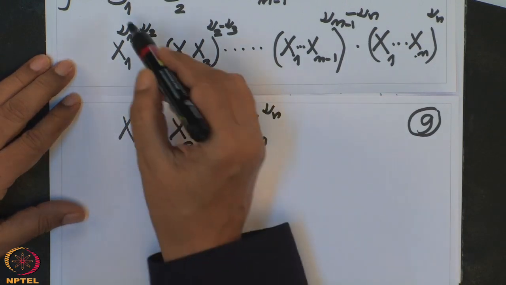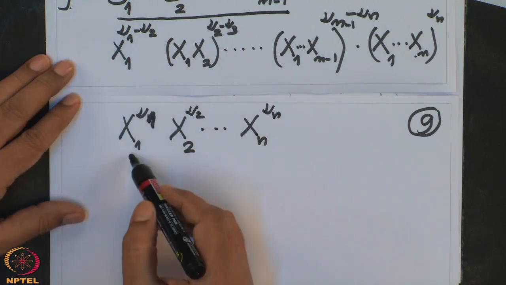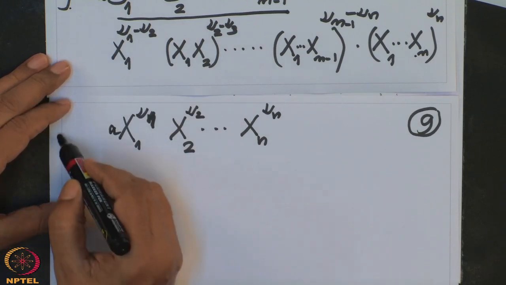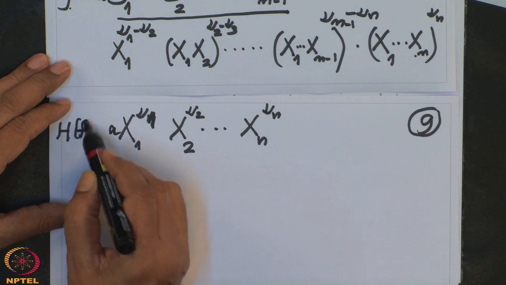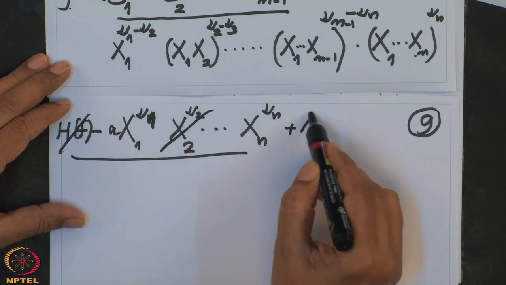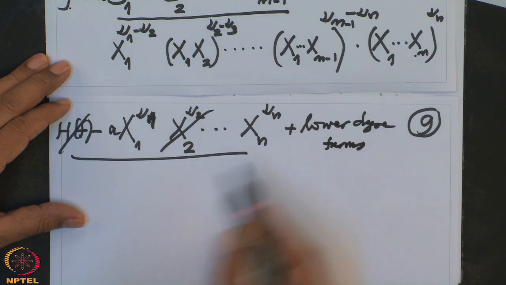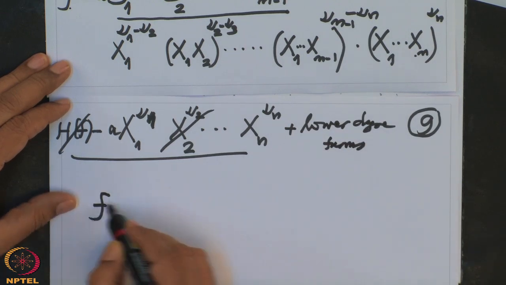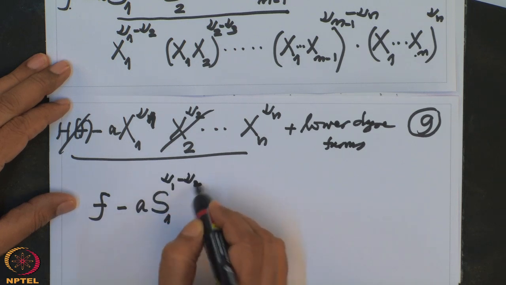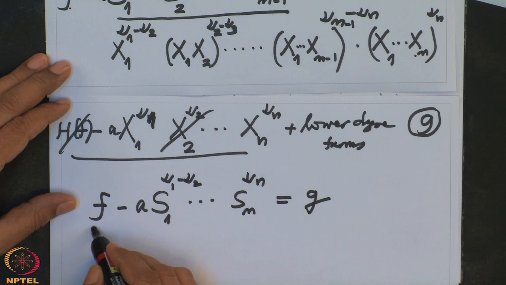So, we have checked that the highest degree term of what I have subtracted is this, and the highest degree term of f is precisely this, so I have to write the coefficient A here so that it gets cancelled. So, the highest degree term of f minus this gets cancelled, and whatever remains is lower degree terms. That means f minus A S1 power nu1 minus nu2, etc., Sn power nu(n), is equal to G, and this is symmetric.